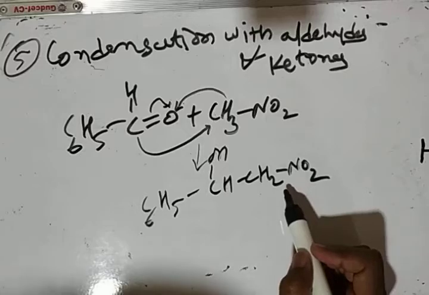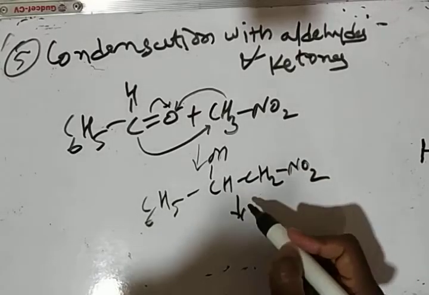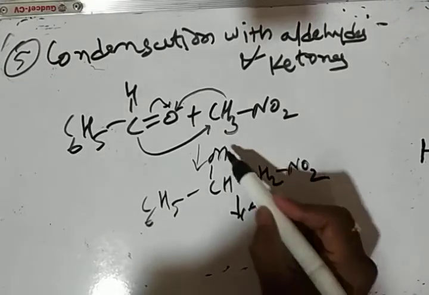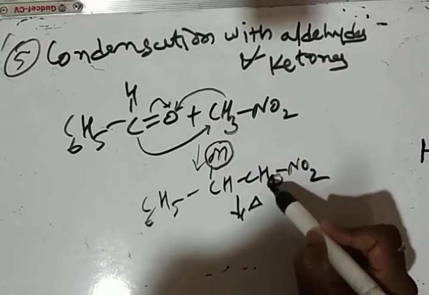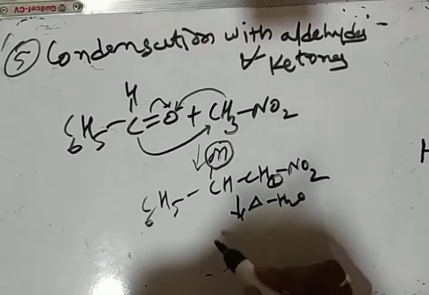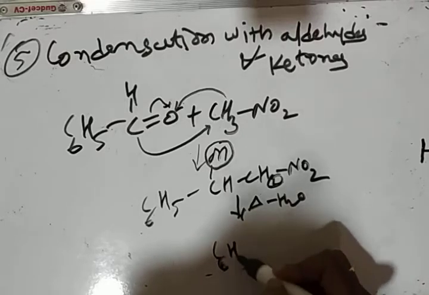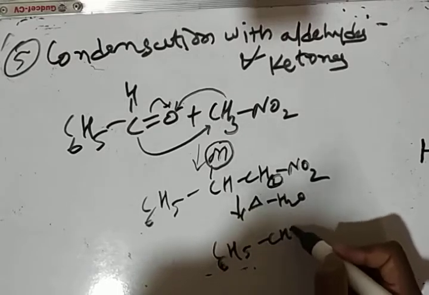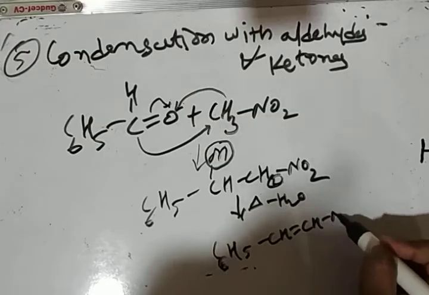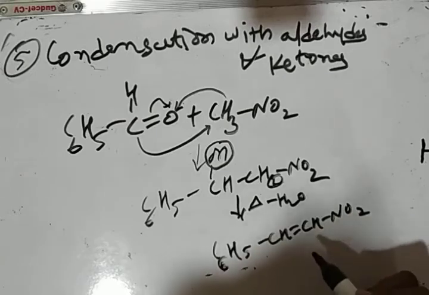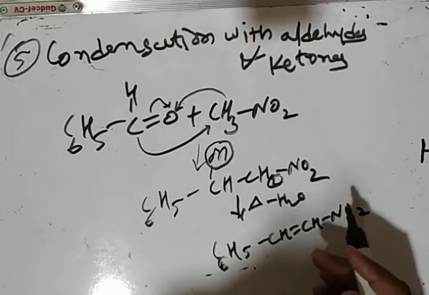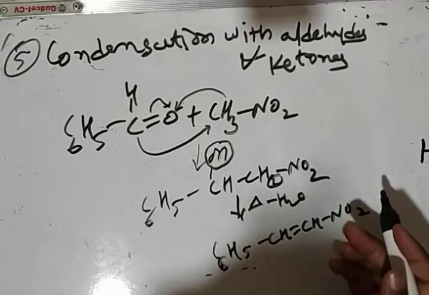And this compound on heating eliminates water, OH from this carbon and H from this carbon, minus H2O, and we get C6H5CH=CHNO2, that is an alpha beta unsaturated nitro compound. This reaction is just like aldol condensation.